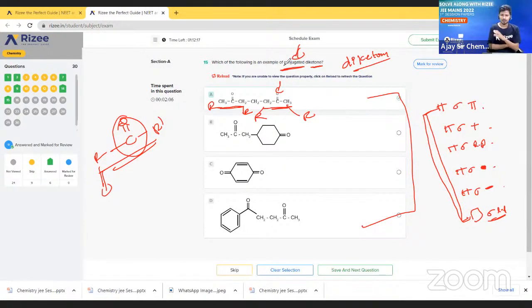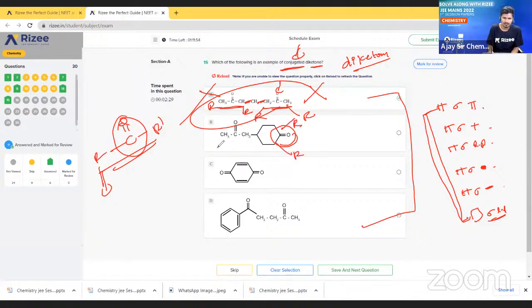So here conjugation is not there. Here two sigma bonds are there. Complete conjugation should be present, so here conjugation is not there. That means option A is wrong. And see here, this is a ketone group, with one R group and another R group. This is also one ketone group. But in this ring, is conjugation there? No, conjugation is not there.